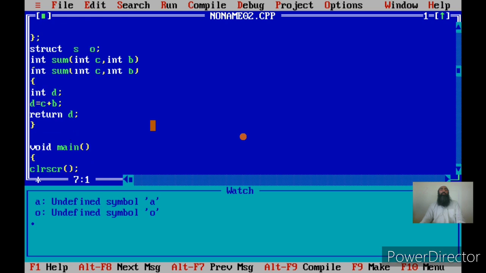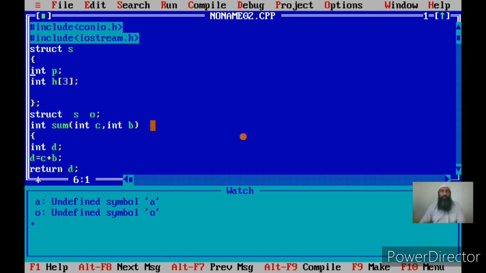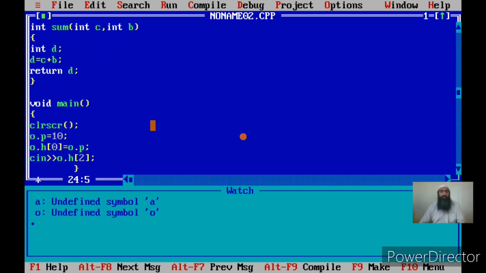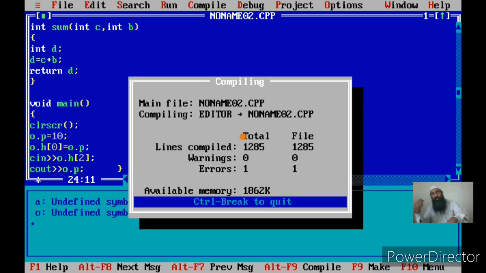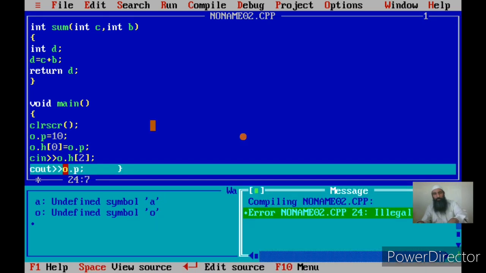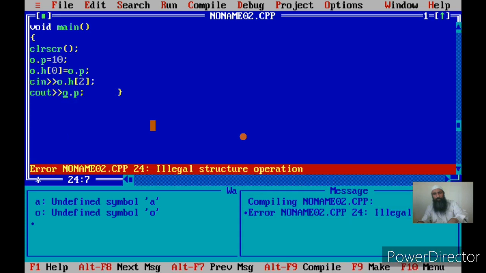Now what we have seen in this exercise is that we can access P, we can access H of a particular structure variable. What do we mean by accessing? Since these two are memories, we can access these memories, that is, we can perform read operations or write operations. We can equally say cout O.P. Now again I am accessing this memory, that means I am reading this memory and displaying that value on the user screen. You can see that also. What is the problem? Illegal structure.